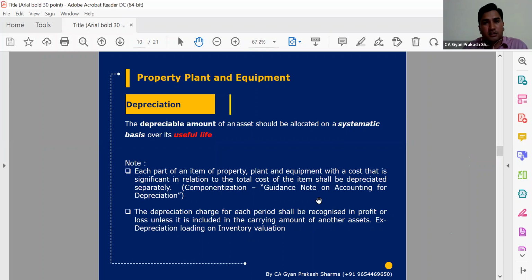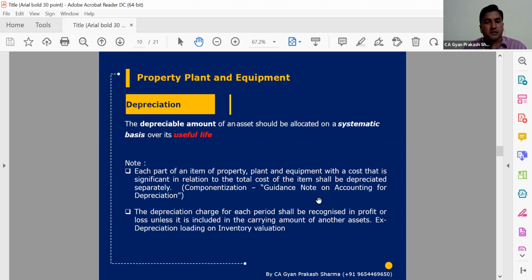This is called componentization, and in that case we need to charge depreciation based on the guidance. So in your fixed asset register, there will be a different line item. Like in any plant and machinery, there will be a specific motor, a significant rod, pipelines, a generator set, etc. So different types of components we will segregate in our fixed asset register, and we will separately identify the life of each and every component.